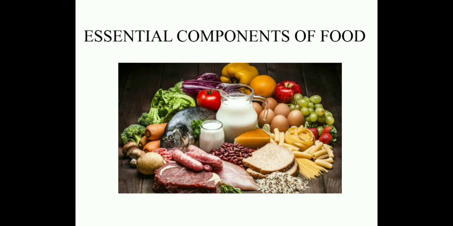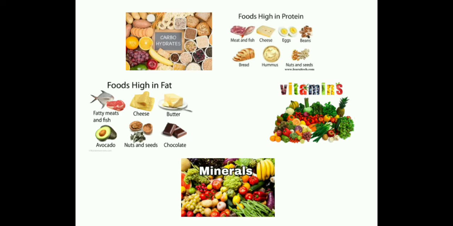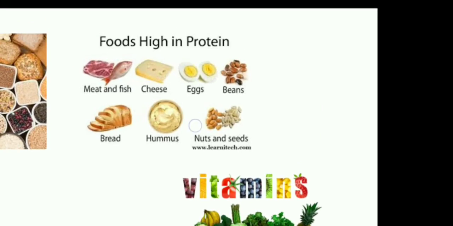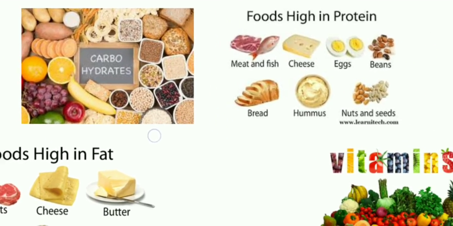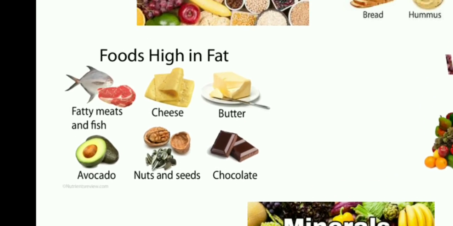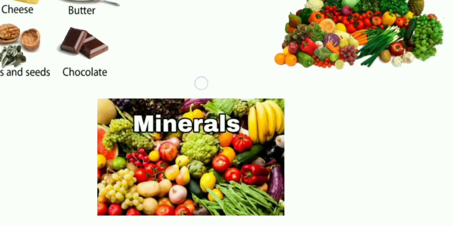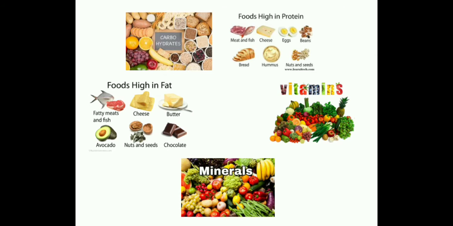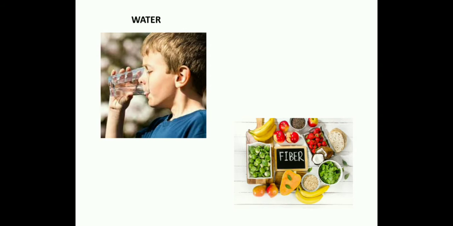Essential components of food. Food has many different components such as carbohydrates, proteins, fats, vitamins, and minerals. Each and every component has its own function in the growth and protection of our body. In addition to this, water and dietary fibers or roughages are also important components of food.